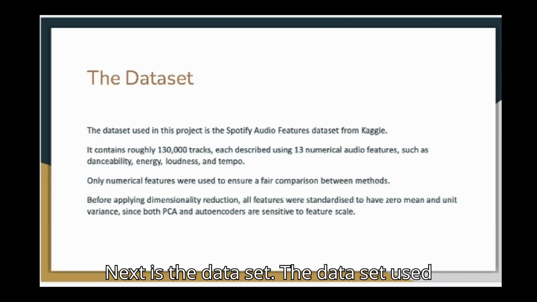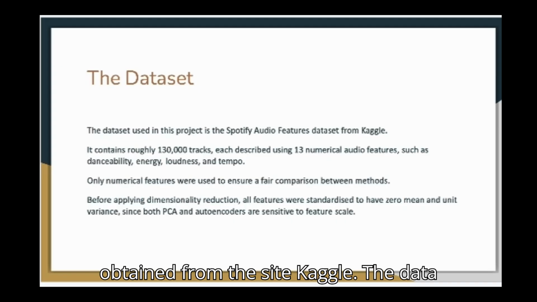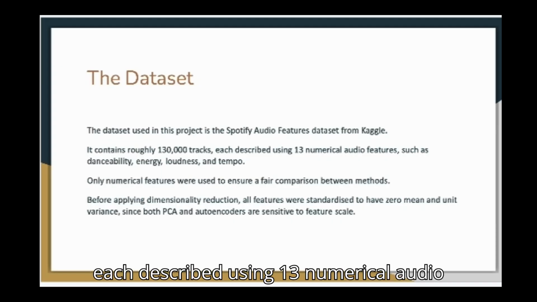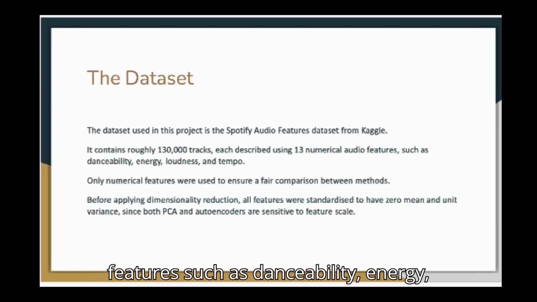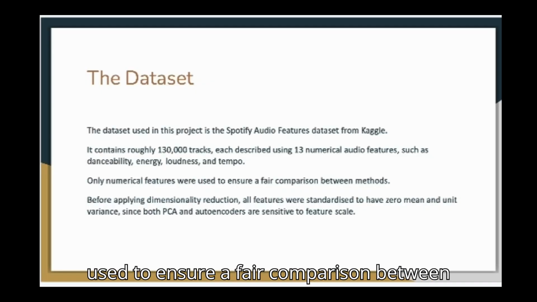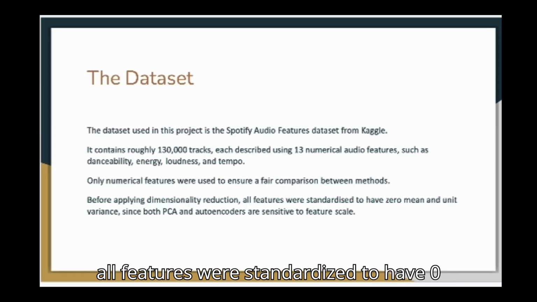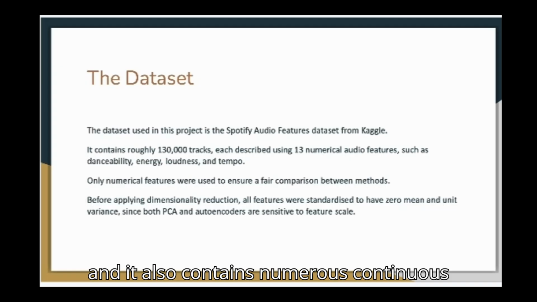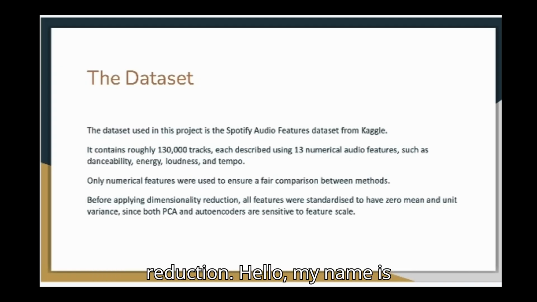Next is the dataset. The dataset used in this project is the Spotify audio features dataset, which was easily obtained from the site Kaggle. The dataset contains about 130,000 tracks, each described using 13 numerical audio features such as danceability, energy, loudness, and tempo, as mentioned earlier. Only numerical features were used to ensure a fair comparison between these methods. Before applying reduction, all features were standardized to have zero mean and unit variance, since both PCA and autoencoders are sensitive to feature scale. This dataset is well suited for the project because it is large, it's real world, and it contains numerous continuous features that benefit from dimensionality reduction.